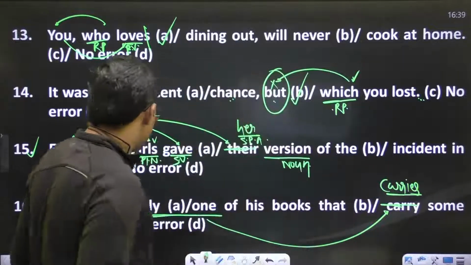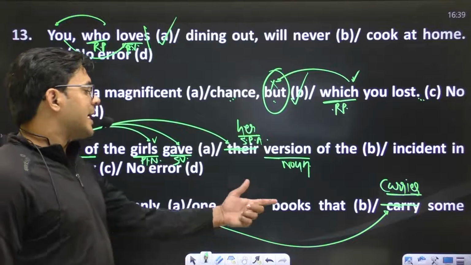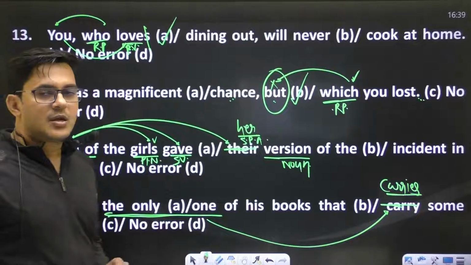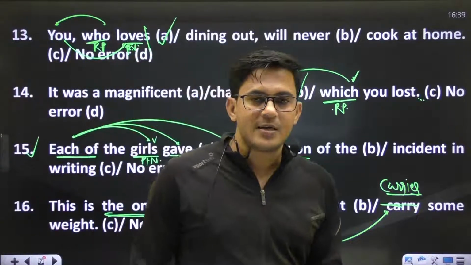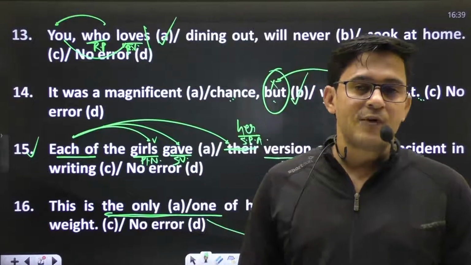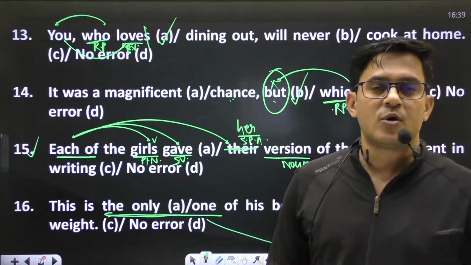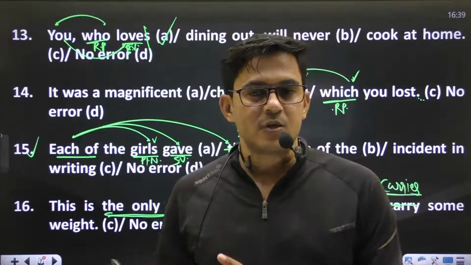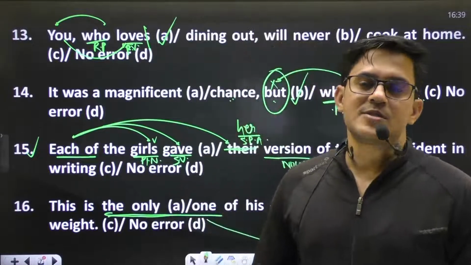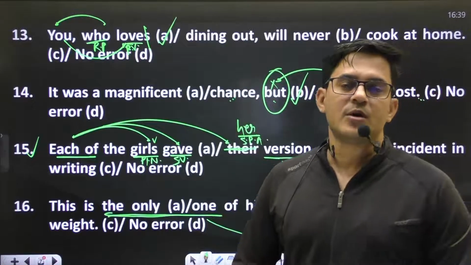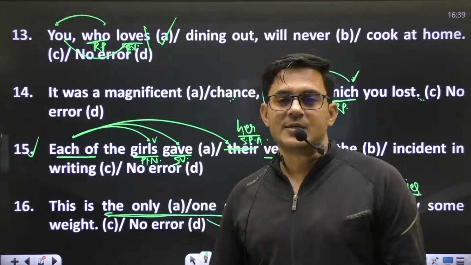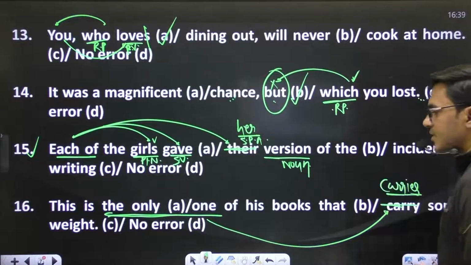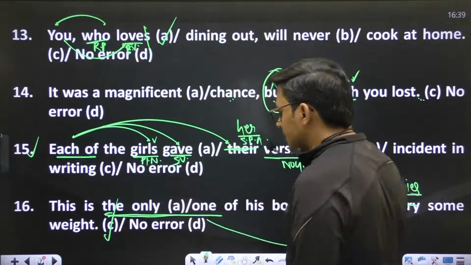The sentence is like, this is the only one of the books that carries some weight. The sentence will be fine now. I said this word, "the only one of", always denotes a specific singular, and according to this singular subject, the verb will always be singular. So replace "carry" with "carries". Okay, and the error is in part C.